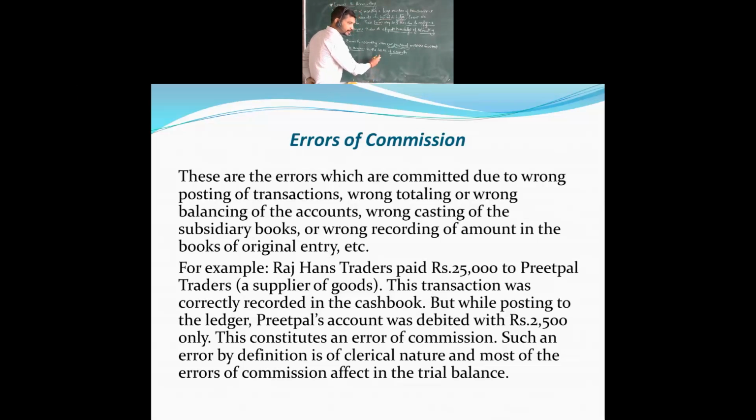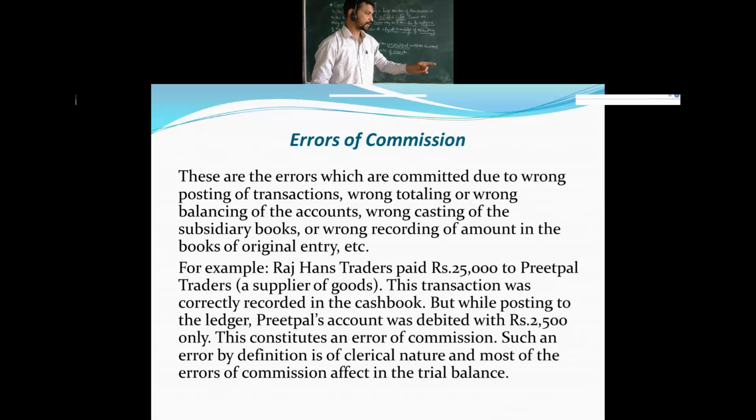As you can see, it has been told that he paid rupees 25,000. But while posting the entry to the ledger account, how much was written? 2,500. This is one of the errors which comes here. Errors of commission means wrong posting of entries, wrong totaling, wrong balancing of the accounts, wrong casting of the subsidiary books, or wrong recording of amounts.